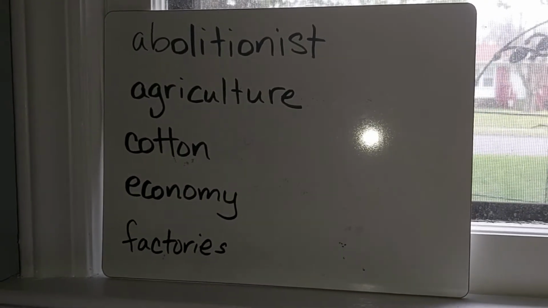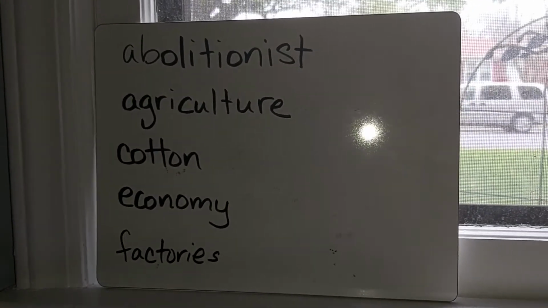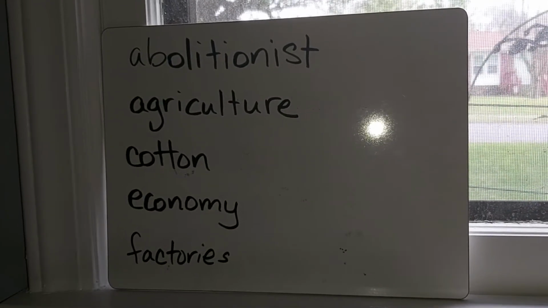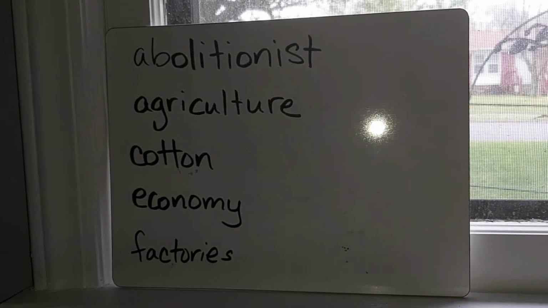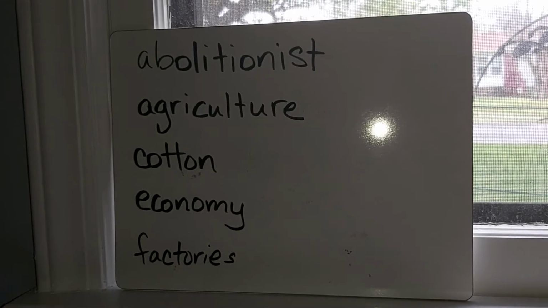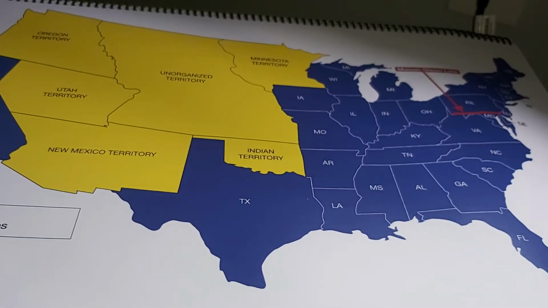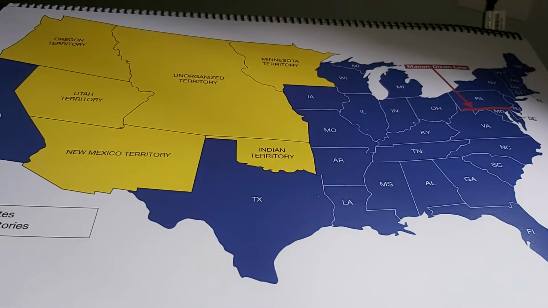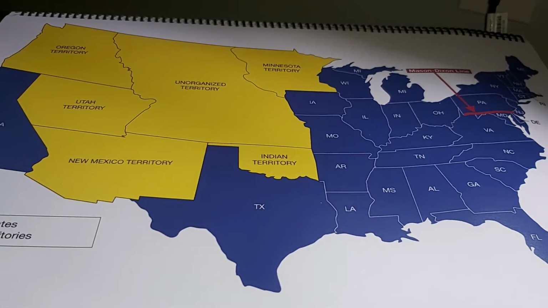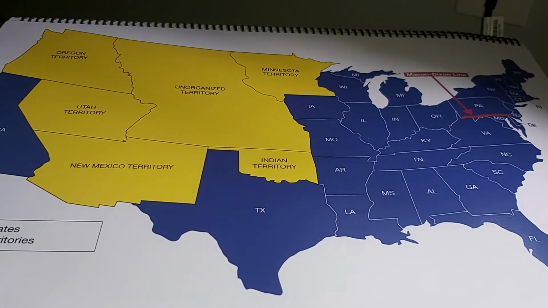And our last word is factories. Factories are buildings where goods are manufactured or made. There are many toy factories around the world that produce children's toys for people to buy. In today's read aloud, you will hear some differences in the southern versus the northern community.